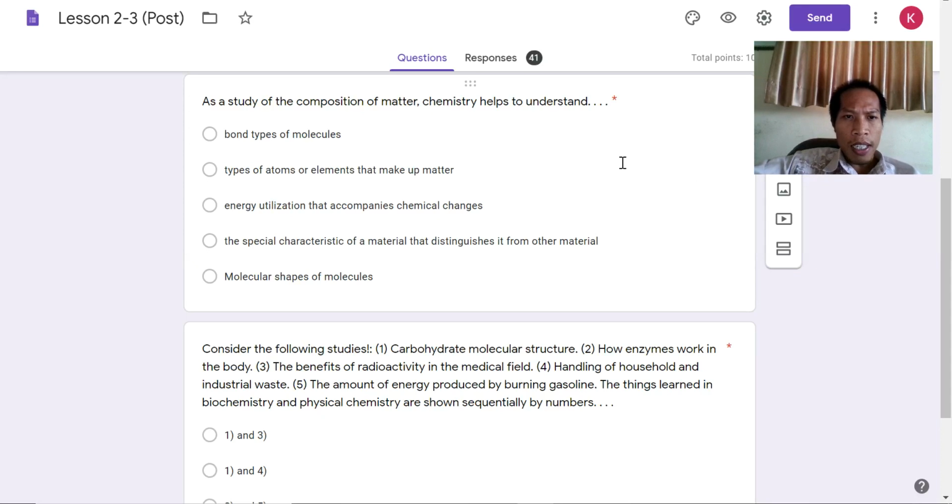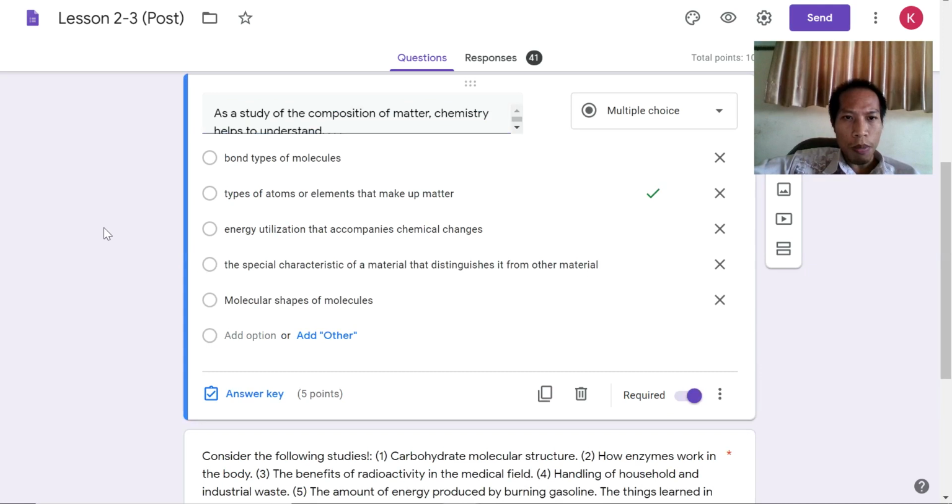First question: as a study of the composition of matter, chemistry helped to understand bond type of molecule, type of atoms or element that make up matter, energy utilization that accompanies chemical changes, the special characteristic of material that distinguish it from other material, molecular shape of molecule. Now, you have to mention what in this question. In this question, you have to mention that it is a composition of matter. The question is about composition of matter.